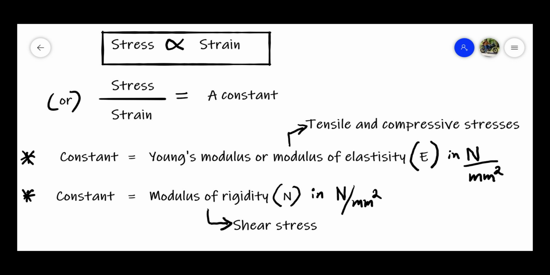and the constant equals Young's modulus or modulus of elasticity, capital E, if it is tensile or compressive stress, and the constant equals modulus of rigidity, N, if it is shear stress. Both of them have a unit of Newton per mm square, that is the unit of stress, and it will always be constant for a particular material.